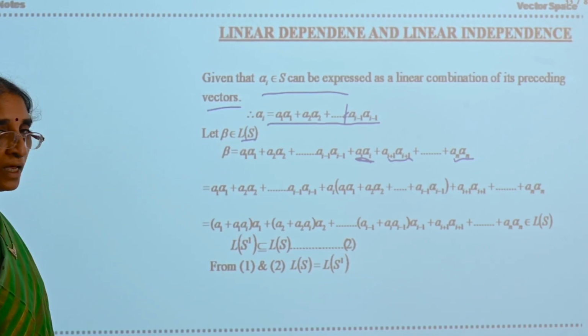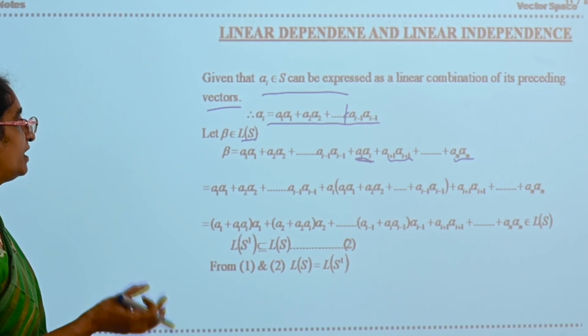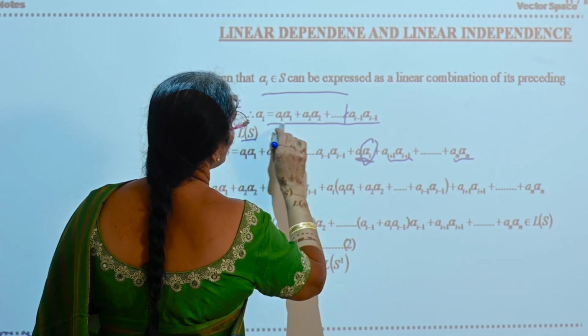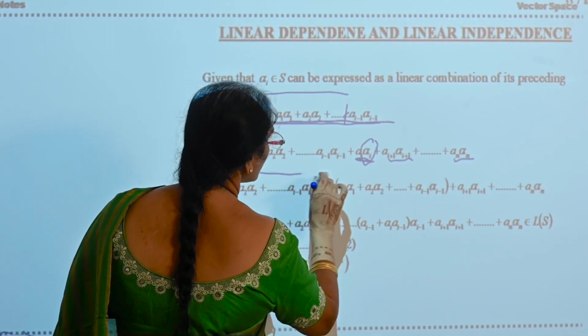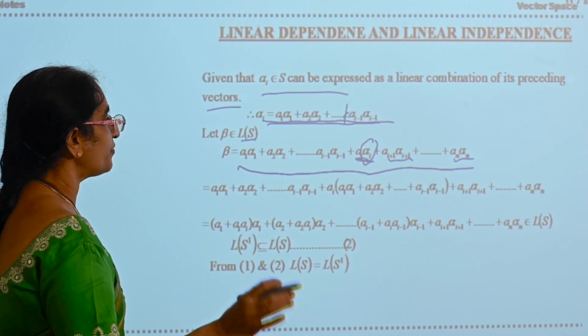Now you have taken an element in L(S), and you have to prove that it is an element in L(S'). If you replace αi by this value, the linear combination will be a linear combination of the elements of S'.